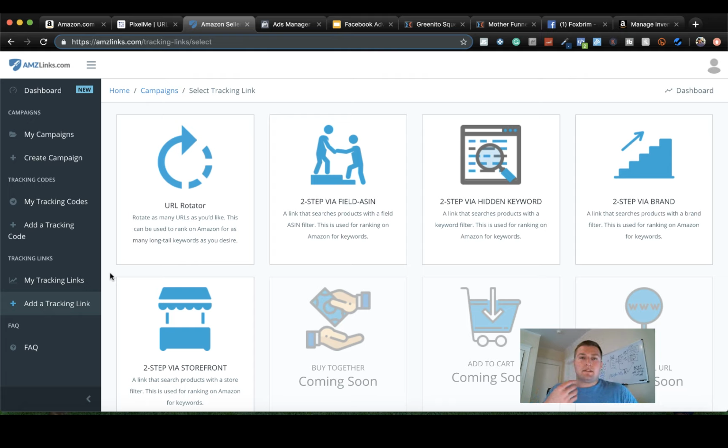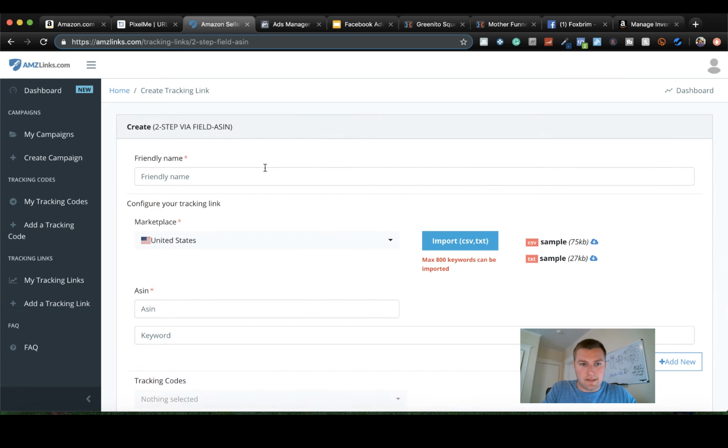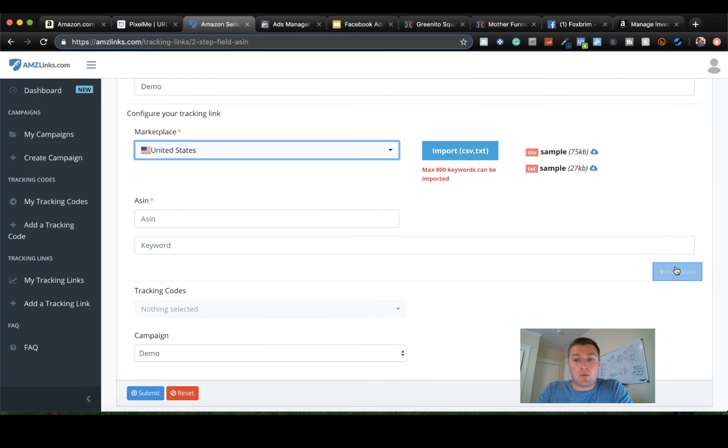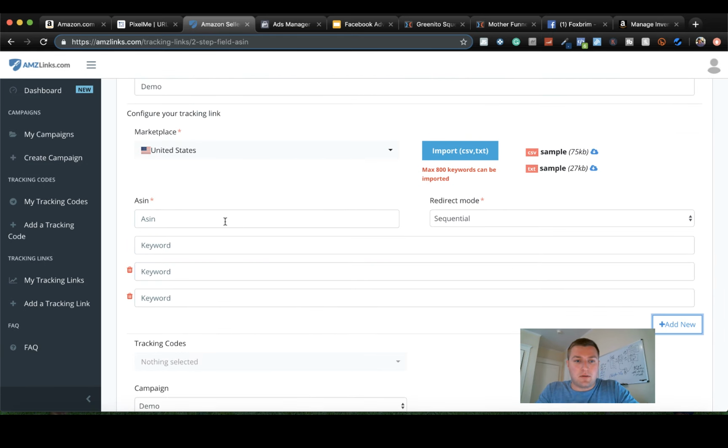And this might be a little bit too in-depth just to jump into without fully explaining it, but let me just explain one thing real quickly. You can take that same ASIN that we put in there, right? So let's just put like disappointed. But you can choose your marketplace, all right? You can import your keywords if you wanted to, or you can add a bunch in here. With your ASIN, you can put in your top keywords, and this will rotate through those and drive traffic to those different keywords, which is going to help you increase your actual ranking.